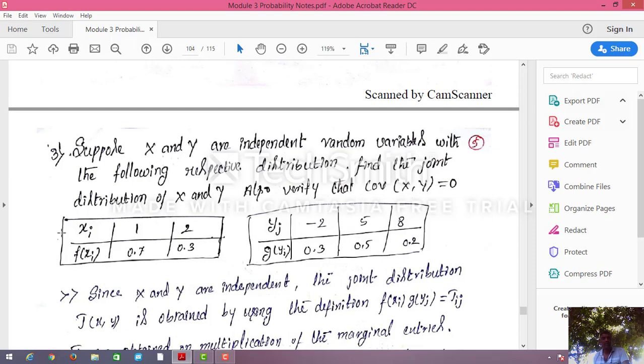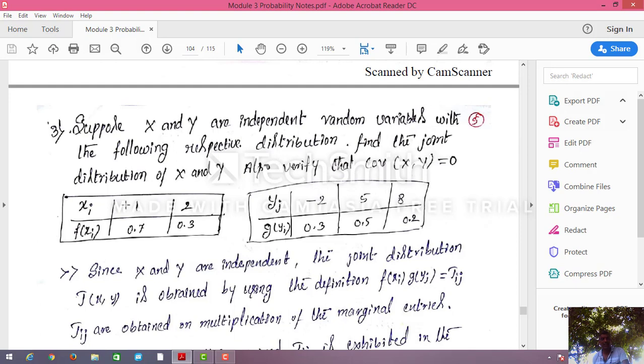What is the X distribution they have given? Xi equals 1, 2, and f of Xi, the probability, is 0.7, 0.3. Yj is -2, 5, 8, and the respective probabilities are 0.3, 0.5, 0.2.